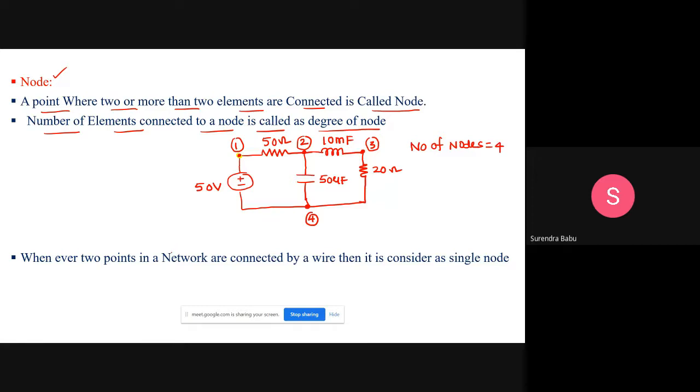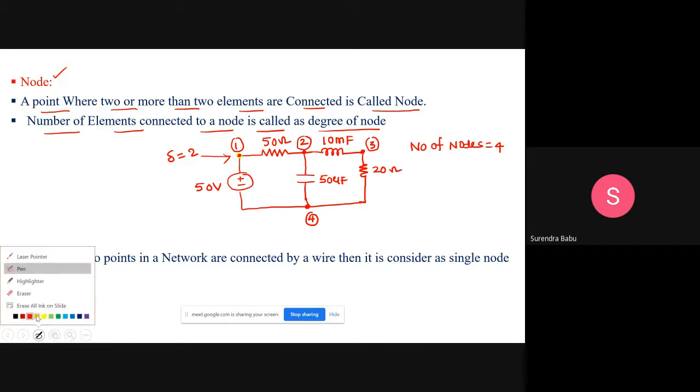Then how to define the degree of a node? The degree of a node means the number of elements connected to the node. What is the degree of this node, students? I am representing the degree of a node with delta. The degree of this node equals 2. How many elements are connected to this node? 2. That's why the degree of this node equals 2.